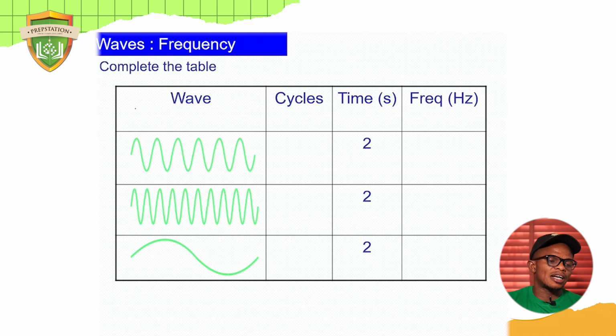Now, let's start with this one. The first row, how many cycles are here? Now, let's start from here. If you take it from this point to this point, that is 1. If you take it from this point to this point, that is 2. Let's continue. I hope you are getting it. If you take it from this point, half, that is 3 cycles. And then if you take it from this point, half, that is 4 cycles.